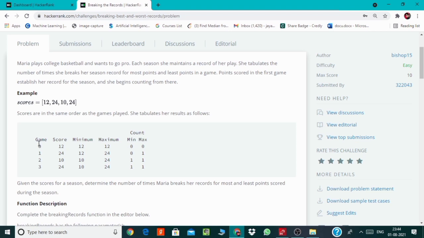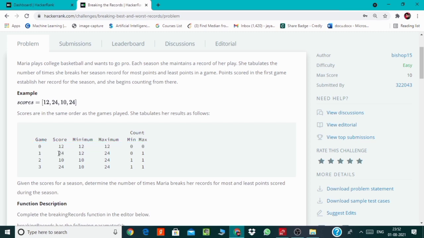Here we are given the number of games and their scores in order, and we have also initialized minimum and maximum variables with her first score. These two variables will keep the minimum score and maximum score of the games that she has played until now, and we have initialized minimum count and maximum count with 0, which will keep the counts of when she breaks her record. So in the 0th game we have made the initializations.